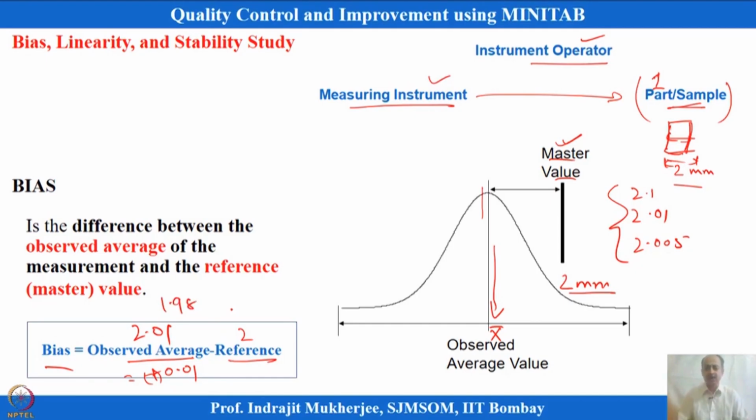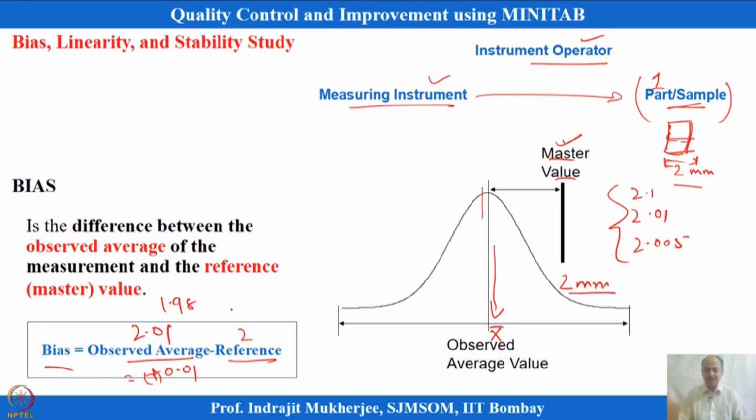What you have to remember when you are doing a bias study is that it is the same instrument, same operator, same parts, and you ask the operator to measure it several times. When you measure it several times, there will be variation in the readings, because the operator does not know the same part is being given to him time and again.